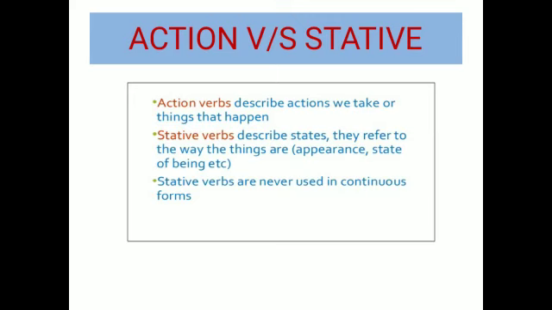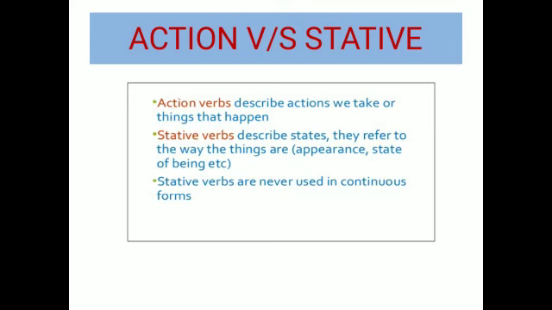Here also we can see action verbs describe actions we take or things that happen. The actions we take means the work we do, physical activity. Stative verbs describe states. They refer to the way things are, appearance, state of being, etc.